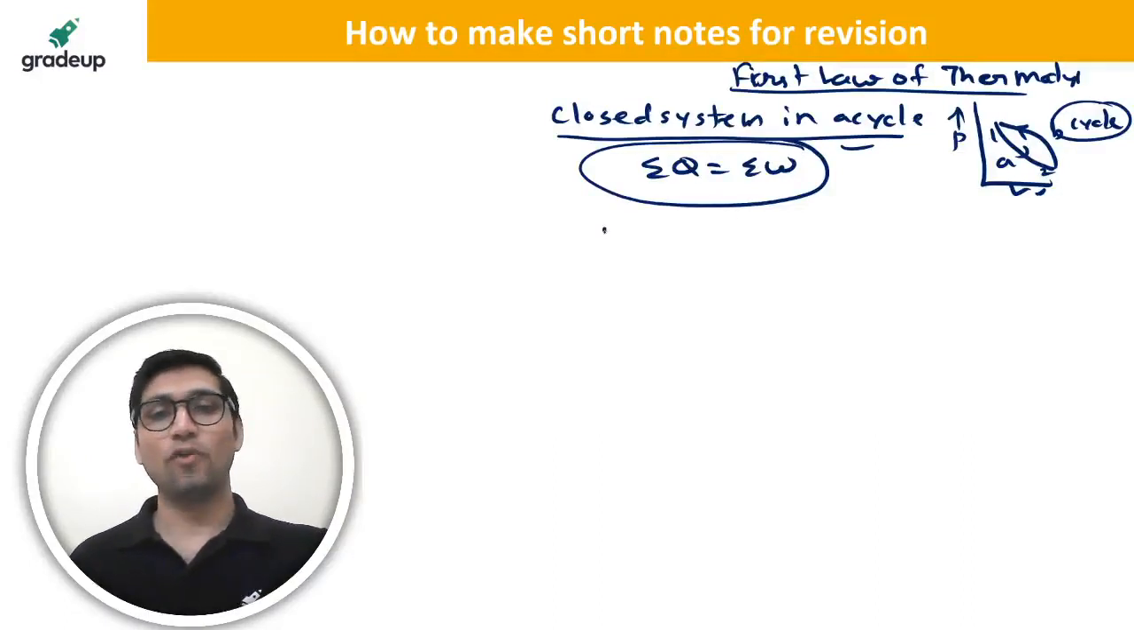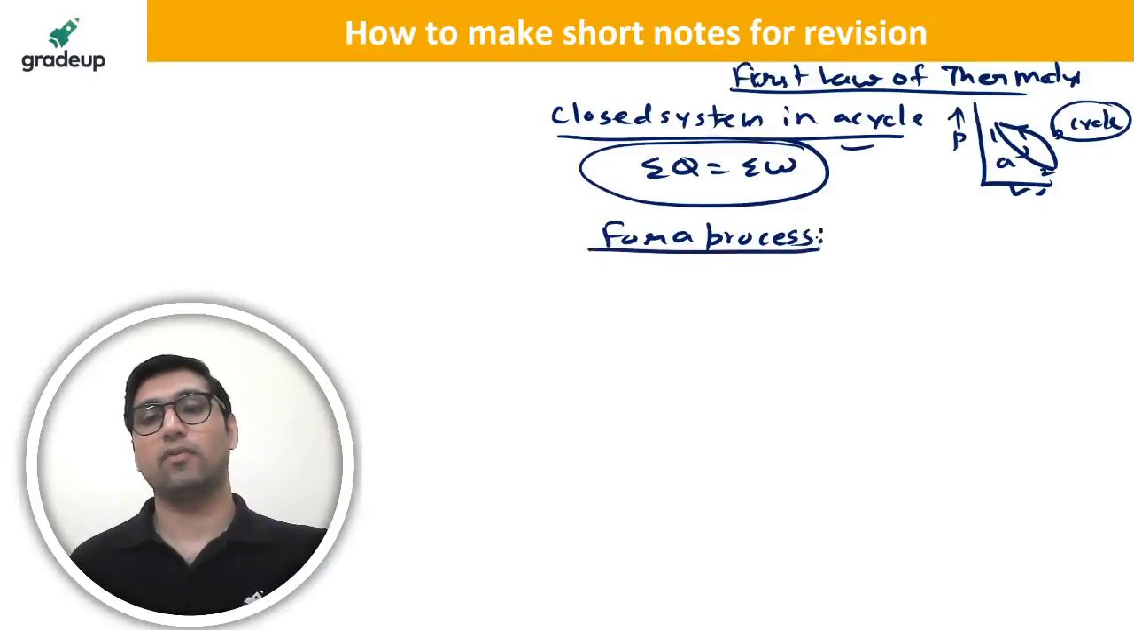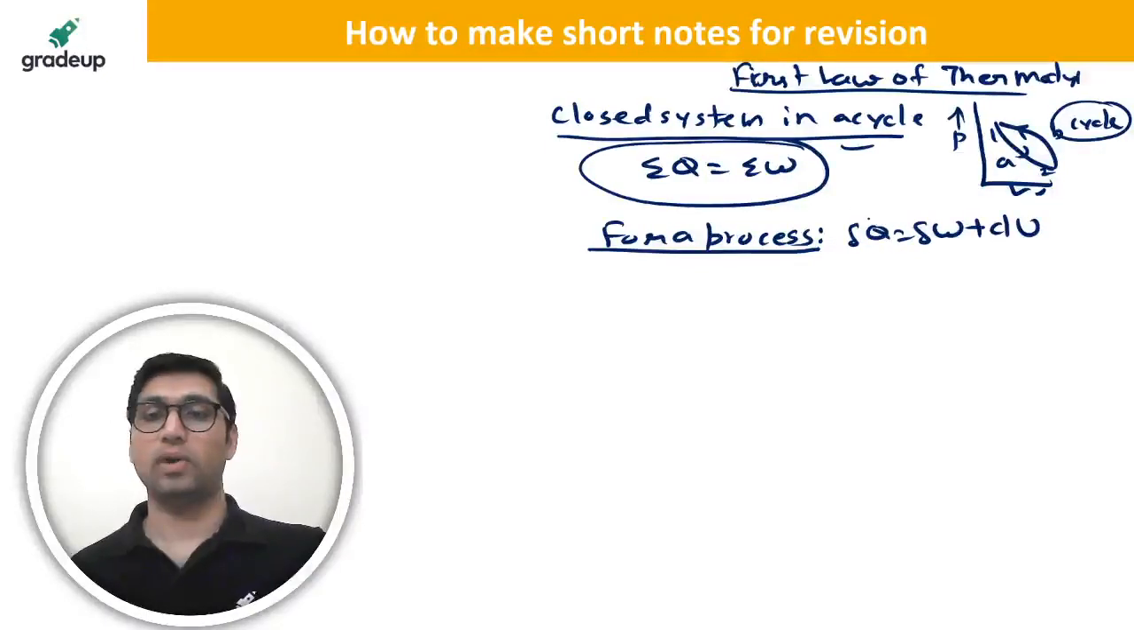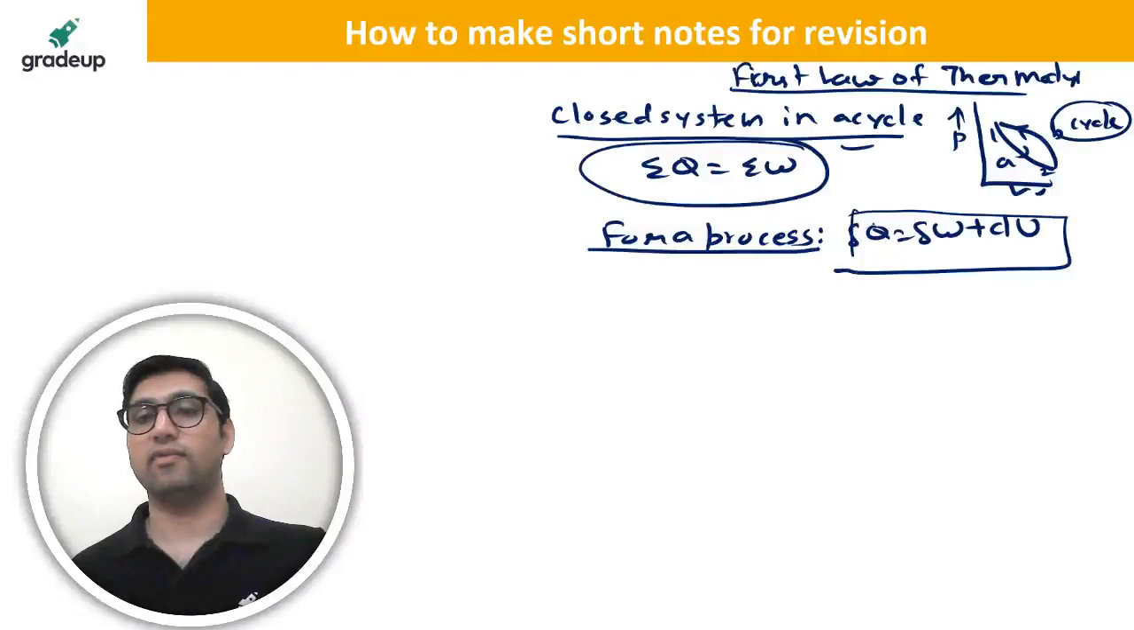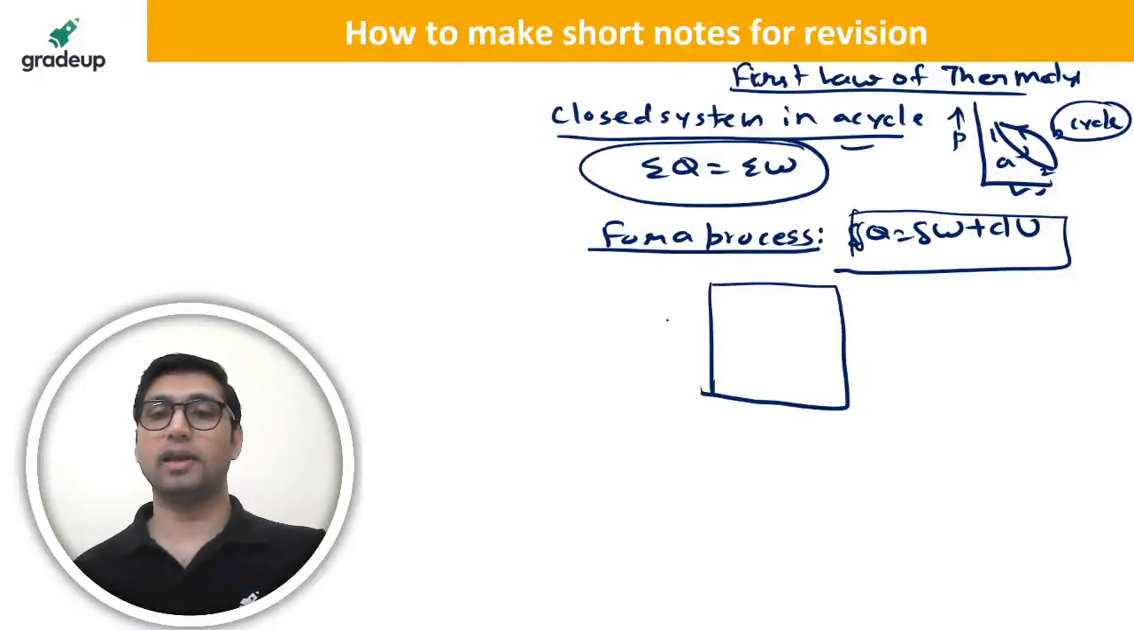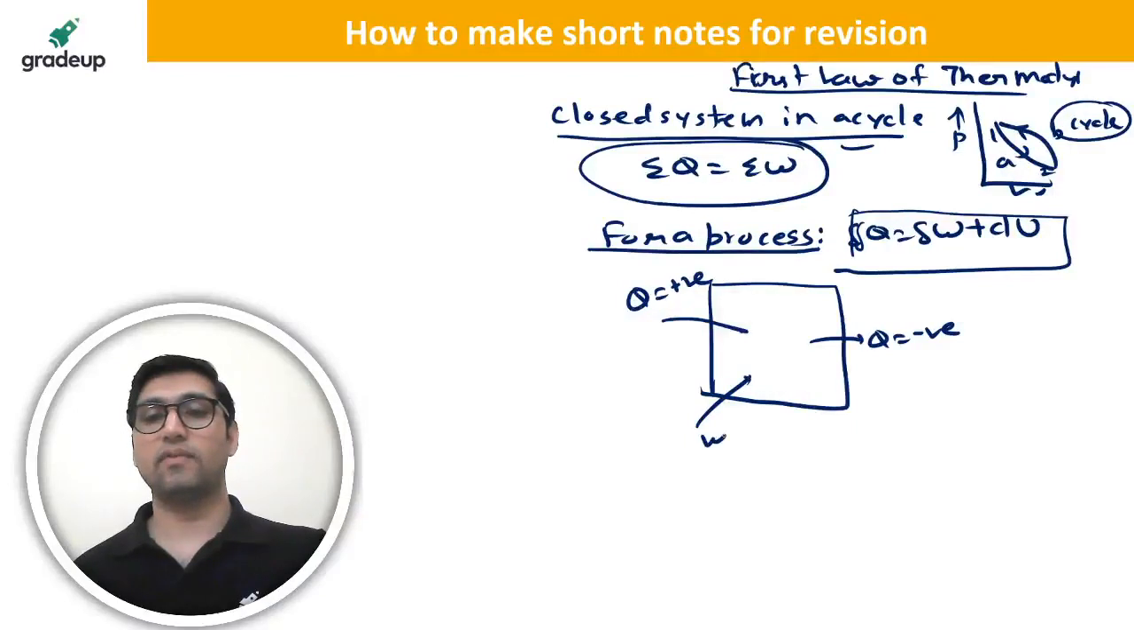Now for a process, the first law says that del Q is equal to del W plus dU. This is for a process. One more thing, the sign conventions are important here: heat going to the system is positive, heat coming out of the system will be taken as negative, work done on the system will be taken as negative, work done by the system will be taken as positive. So these are the sign conventions that you have to follow.